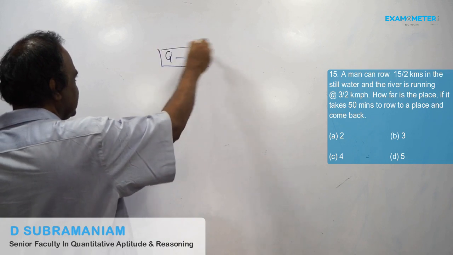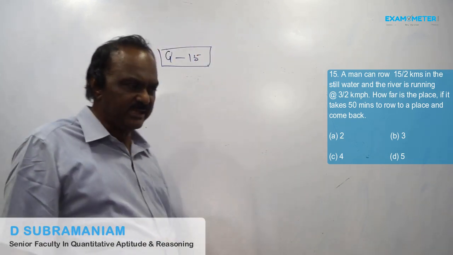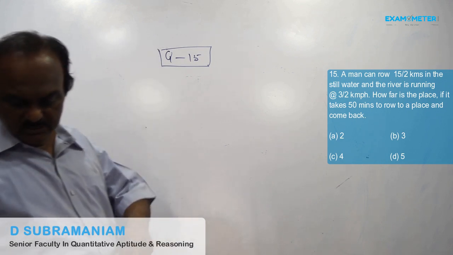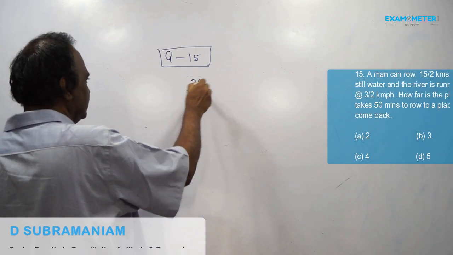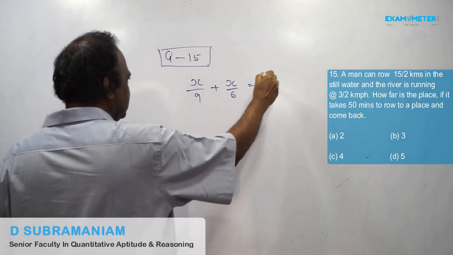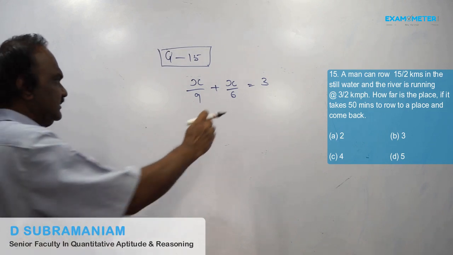Distance you take it as x km. 7.5 plus 1.5 is 9. 7.5 minus 1.5 is 6. Totally it is taking 50 minutes.